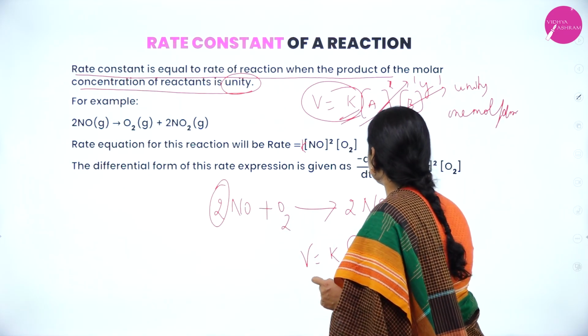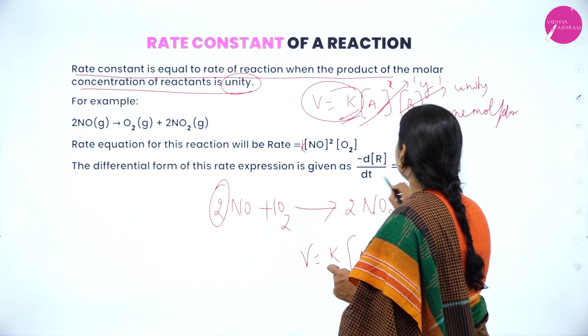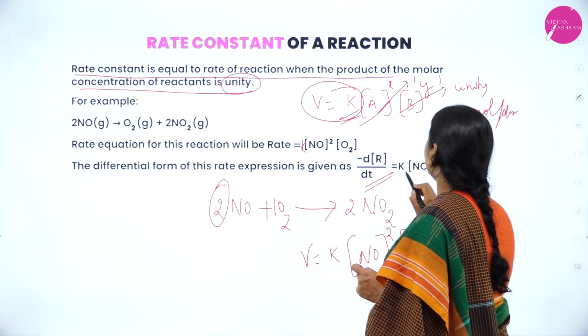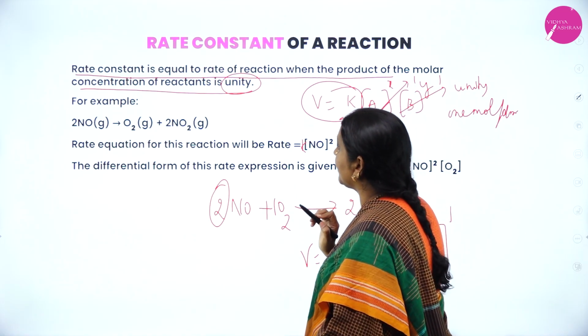The stoichiometric coefficient of NO is 2 and that of O2 is 1. Therefore, the rate, minus d[R] by dt, is equal to K into the molar concentration of NO to the power of 2, O2 to the power of 1.